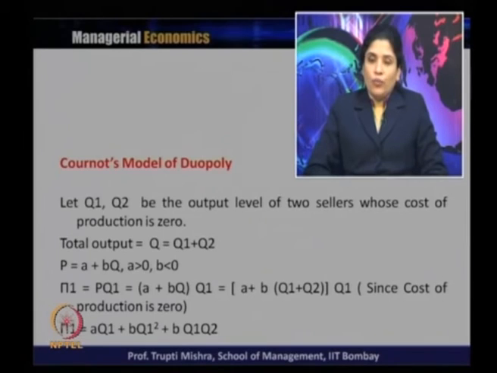Now, to find the profit of the first seller, which will come in the form of pi 1, we will get only P Q1 because the cost of production is 0. So, whatever the total revenue, that has to be the profit. So, P Q1 is A plus BQ multiplied by Q1, that is equal to A plus B (Q1 plus Q2) multiplied by Q1, and pi 1 comes as A Q1 plus B Q1 square plus B Q1 Q2.